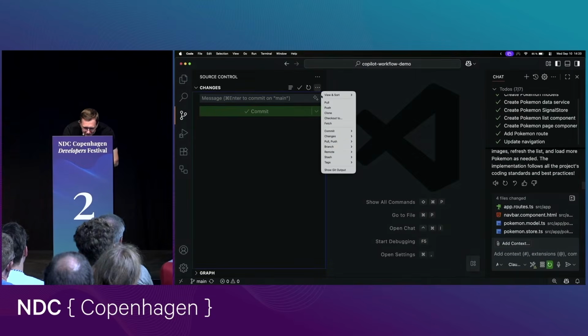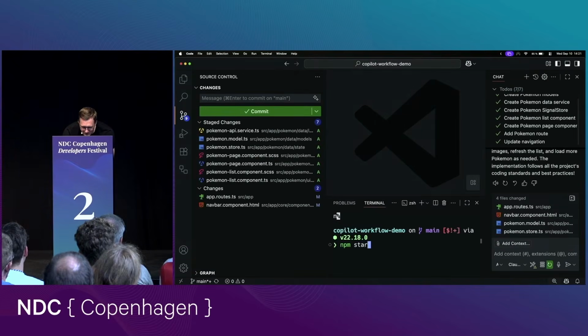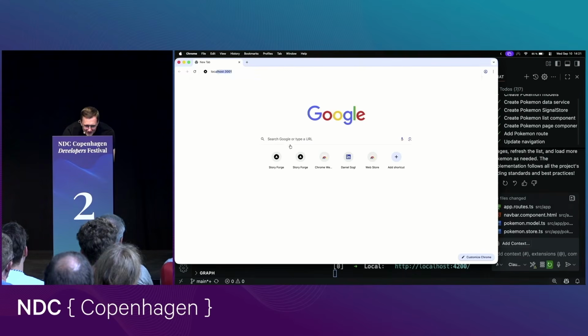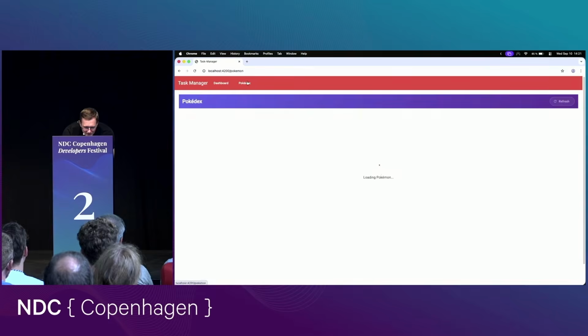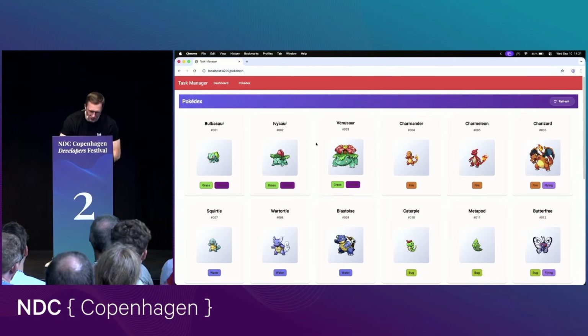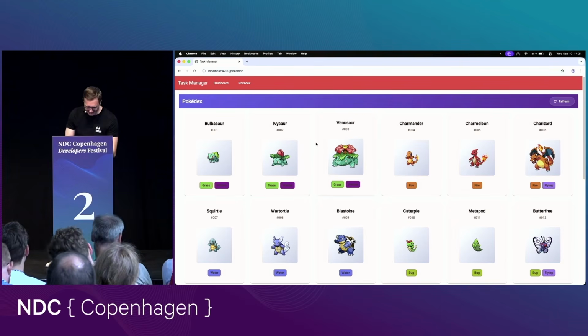Move, move, move, and stash, apply. I think this was the last stash. Let's see if it's working. But I think it worked. Localhost and Pokédex. It worked. Yeah, there's no detail page, but it worked. So it was able to fetch the API specification, created top-notch Angular code. So it worked. Yeah. Okay, thank you.